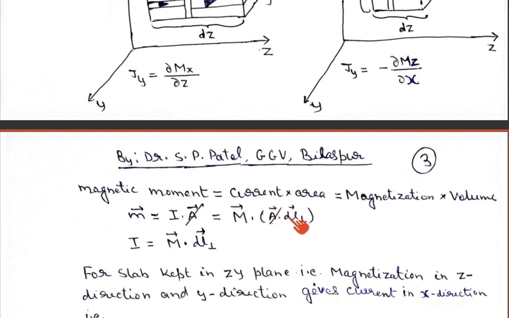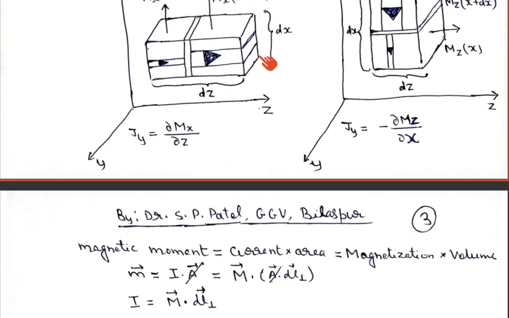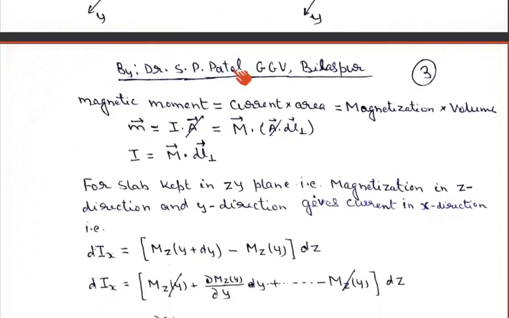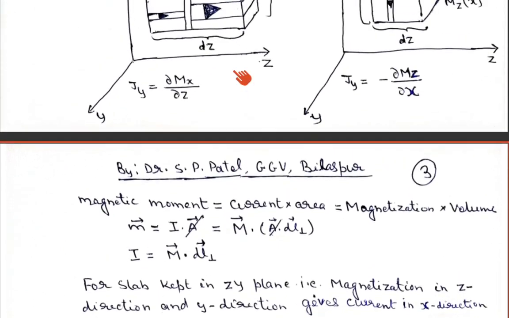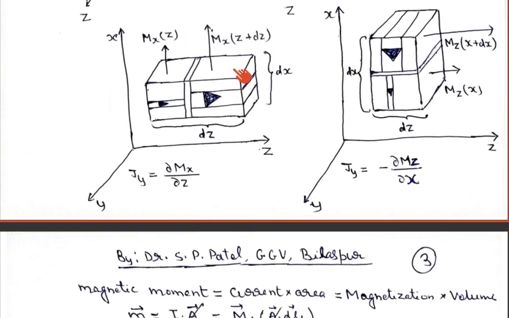That is why, if you see magnetization, we can write magnetization times volume, that is area times dl perpendicular. So this is the area, and this is the perpendicular length. We can write the magnetization. This will give the area, and this will give the perpendicular length.